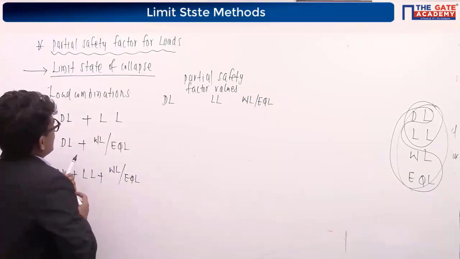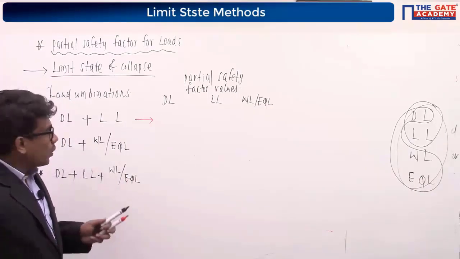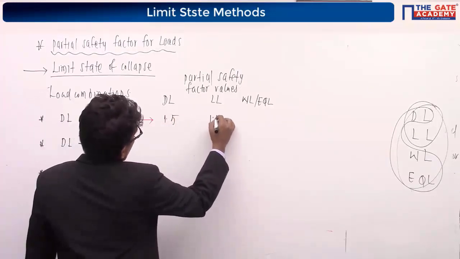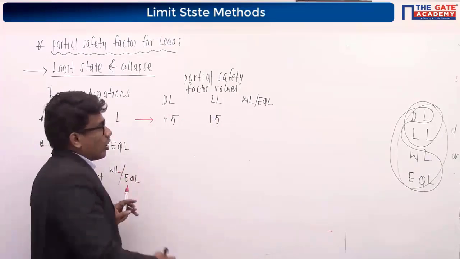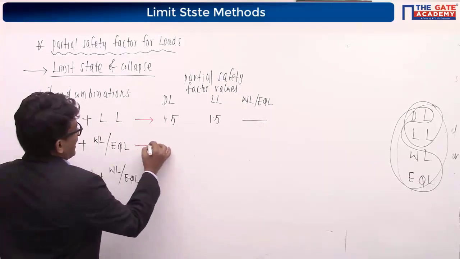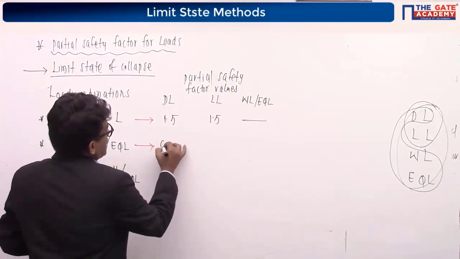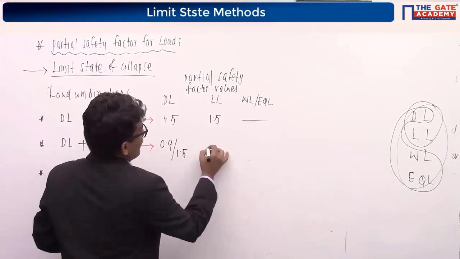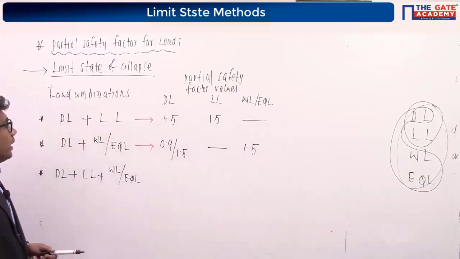If I consider the first load combination, which is dead load plus live load, our IS code suggests the use of a partial safety factor of 1.5 for dead load and 1.5 for live load. As we are not taking earthquake load or wind load in this combination, there is no need of considering wind load or earthquake load. Then coming to the second one, dead load plus wind load or earthquake load combination, we have to consider a partial safety factor of 0.9 or 1.5 for dead load. We are not considering the live load here, so we don't have to mention anything about that. And for wind load or earthquake load, it is 1.5.